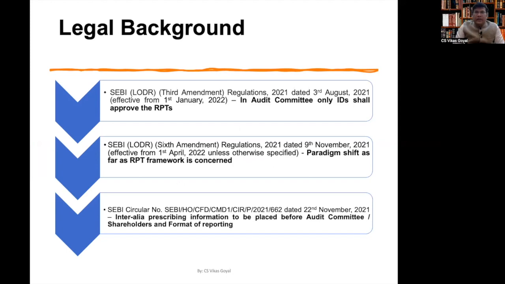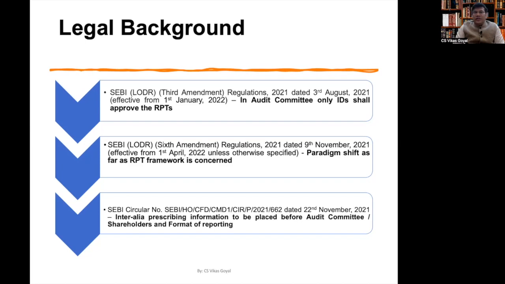As we know, SEBI in the last 1 year or so has made quite a few amendments in the SEBI listing regulations. One of those amendments was the SEBI LODR Third Amendment Regulations 2021, dated 3rd of August 2021. These amendments were effective from 1st of January 2022. And one of the changes regarding RPT was that in the audit committee only independent directors shall approve the related party transactions. Since we have already covered these amendments in our earlier video, we will not discuss it in this video.